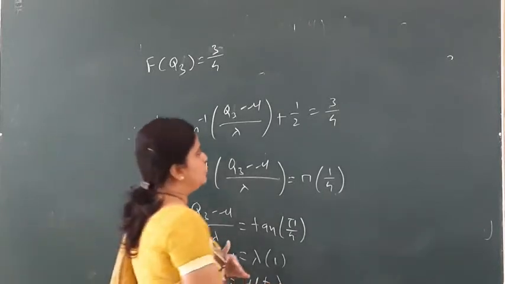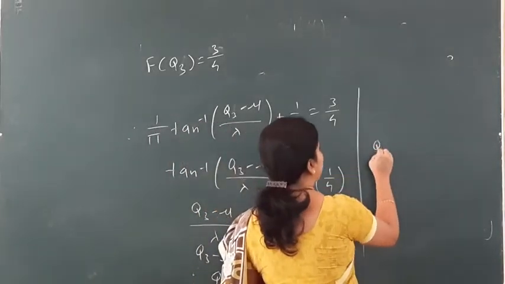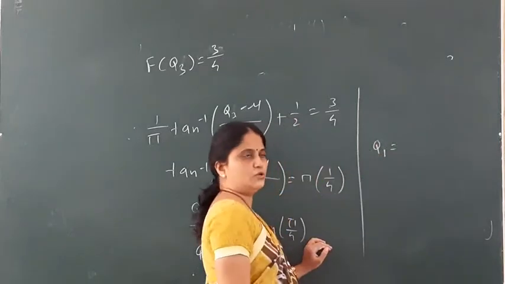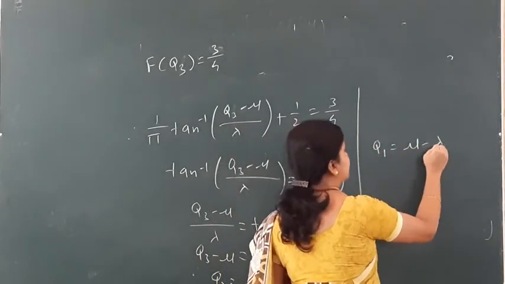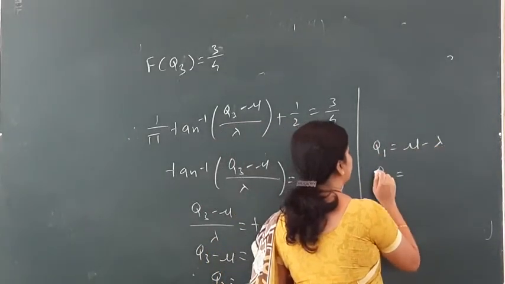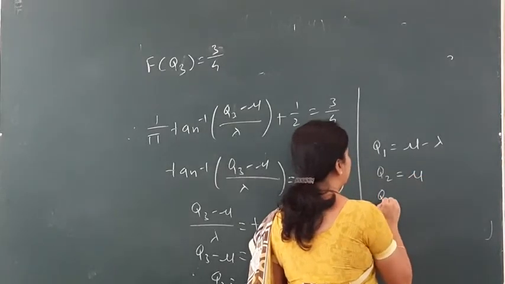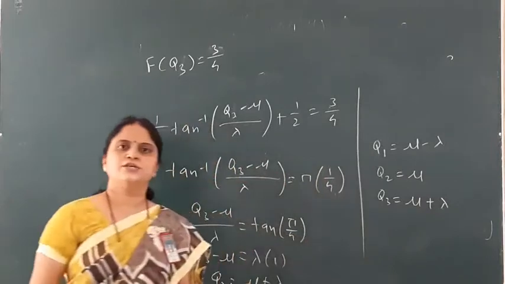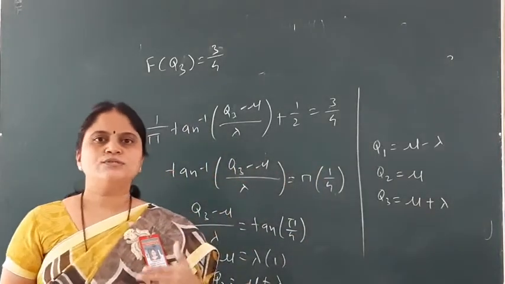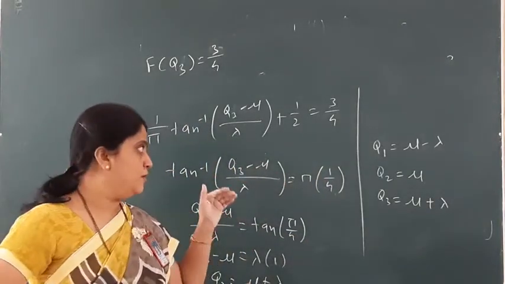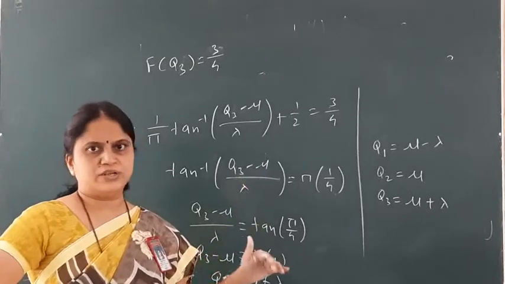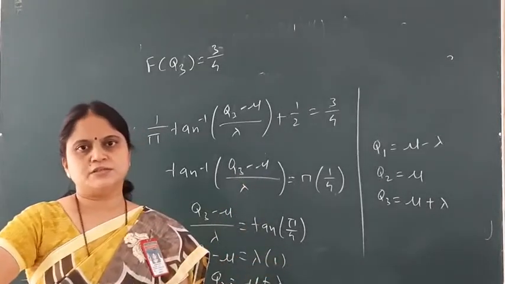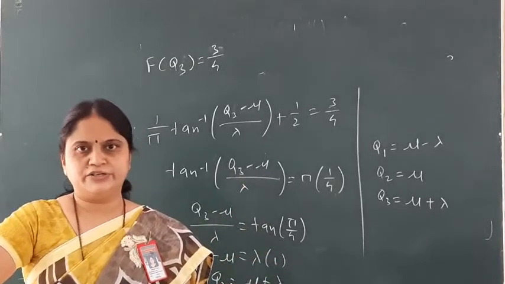So these are the values of the quartiles. Which values do we get? q1 is equal to mu minus lambda, q2 is equal to mu, and q3 is equal to mu plus lambda. From this you see that q1 and q3 are equidistant from q2. That means it is a symmetric distribution.